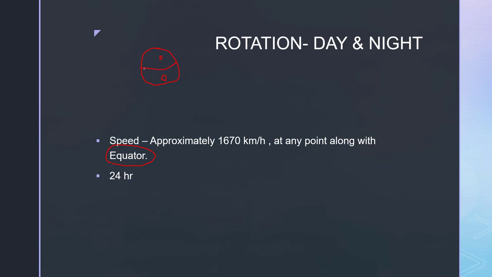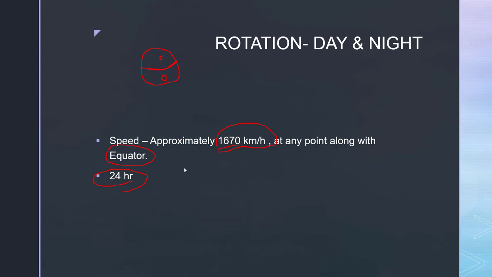So along with this equator, the speed of the earth's rotation is 1670 km per hour, and at this speed it takes 24 hours to finish one rotation.